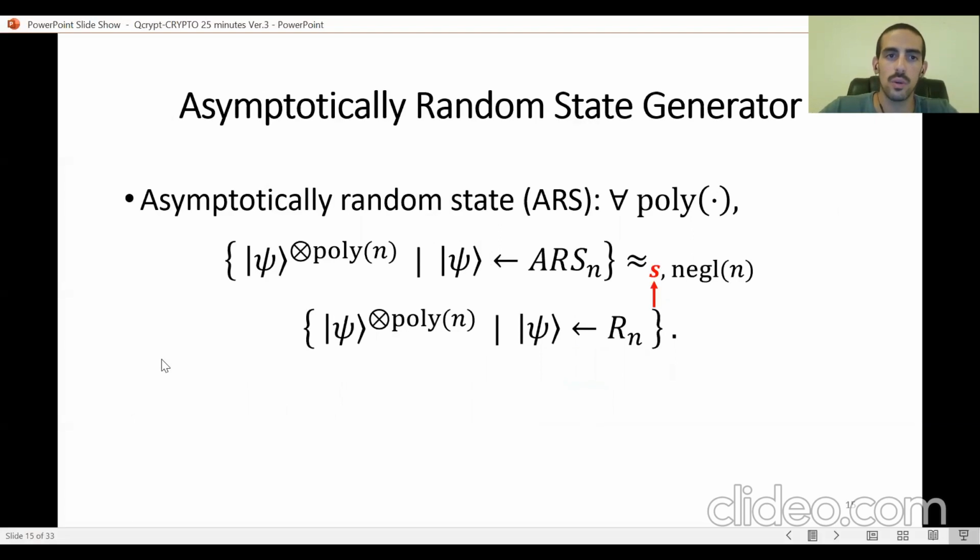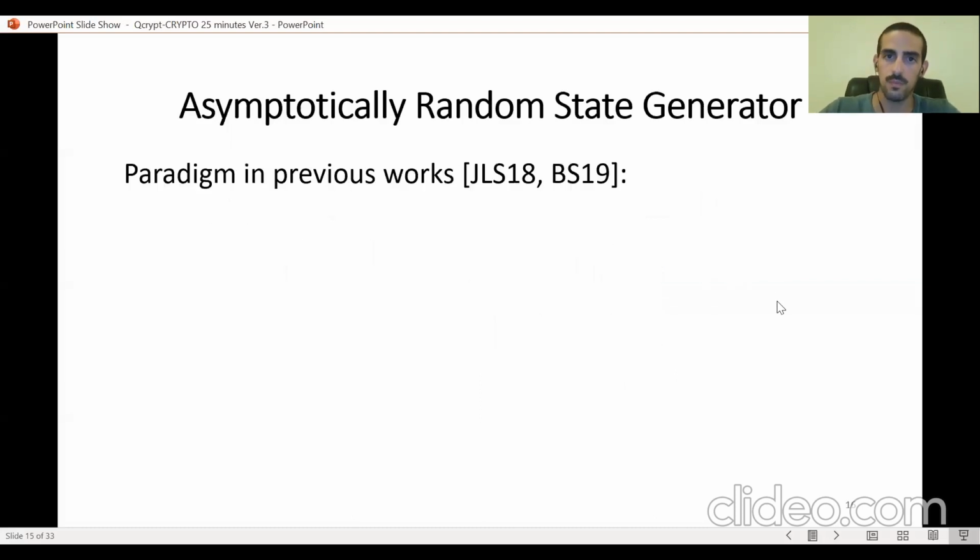which is first showing what is called an asymptotically random state generator. So let's first define what an asymptotically random state is. This is essentially like a pseudorandom quantum state, but where the distinguishability is statistical. So if we take the output state of an ARS, short for asymptotically random state, for any polynomial number of copies, this state is going to be statistically indistinguishable from the same number of copies of a truly random n-qubit state.